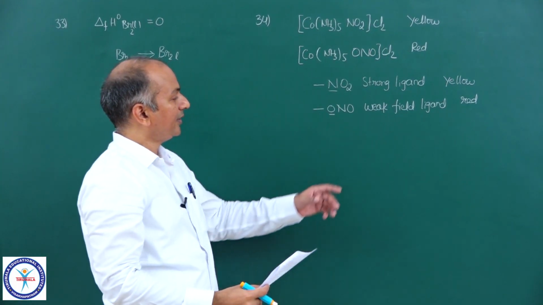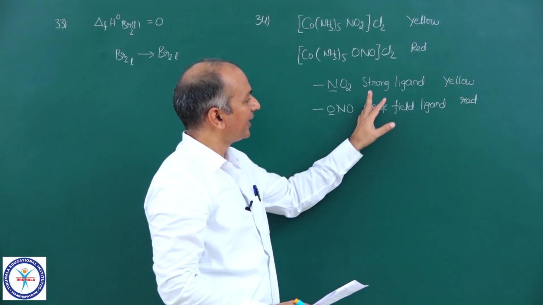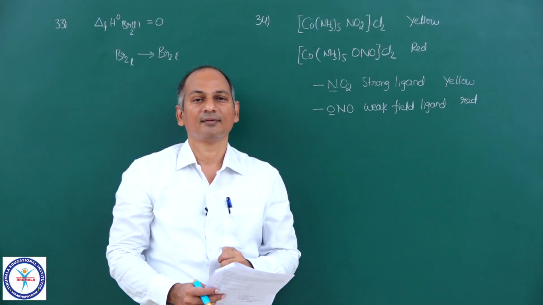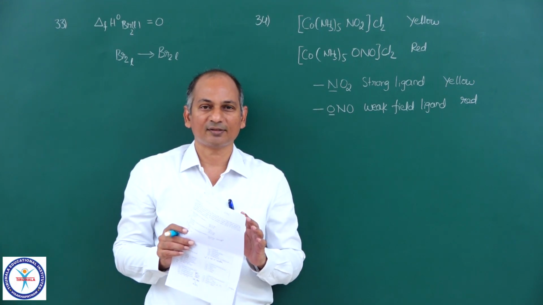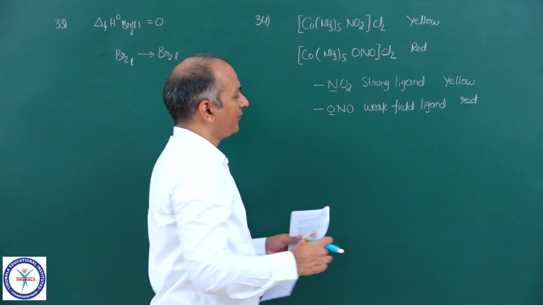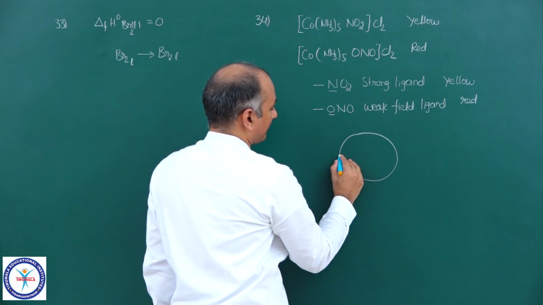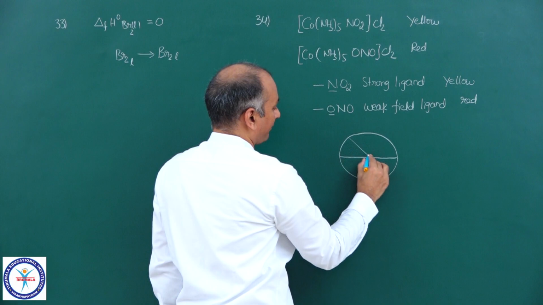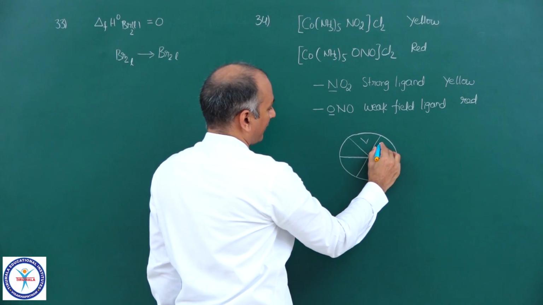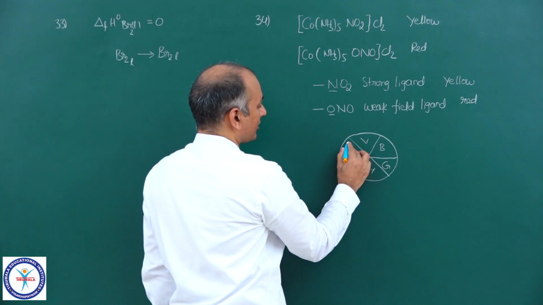And is it logically linked? Whether this particular information can explain why that is yellow and this is red? Is there a connection between the strength of the ligand and the color of the complex? Let us see. Suppose you take the color wheel: violet, blue, green, yellow, orange, red.